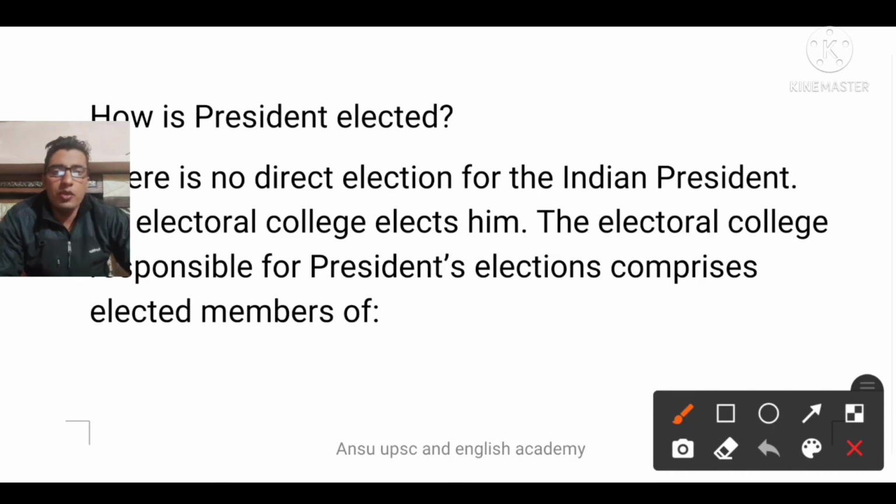How is it possible? Because you might have seen several times that the president appoints the same prime minister who comes with the majority in the Lok Sabha election, or the leader nominated by the alliance.